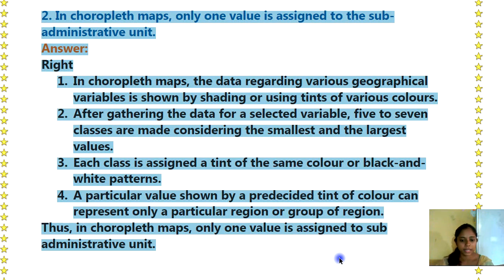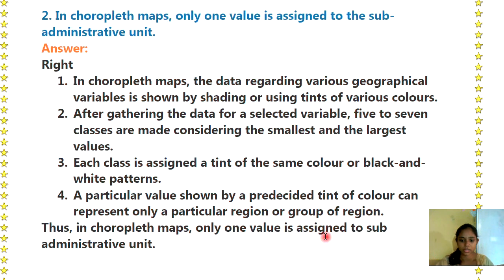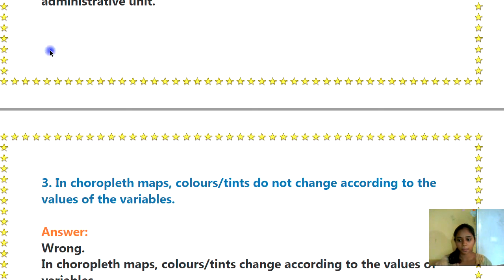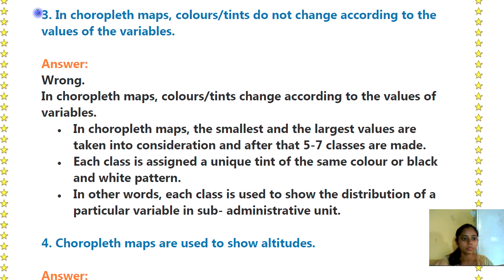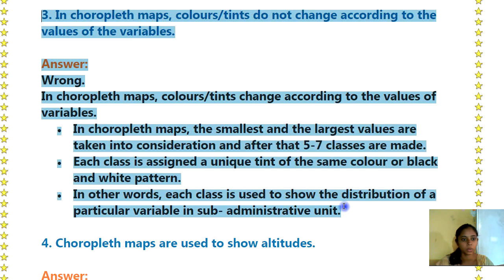Each class is assigned a tint of the same color or black and white patterns. A particular value shown by predecided tint of color can represent only a particular region or a group of regions. Thus, in choropleth maps, only one value is assigned to sub-administrative unit. Okay. So next is third आहे in choropleth maps, colors or tints do not change according to the values of the variables.